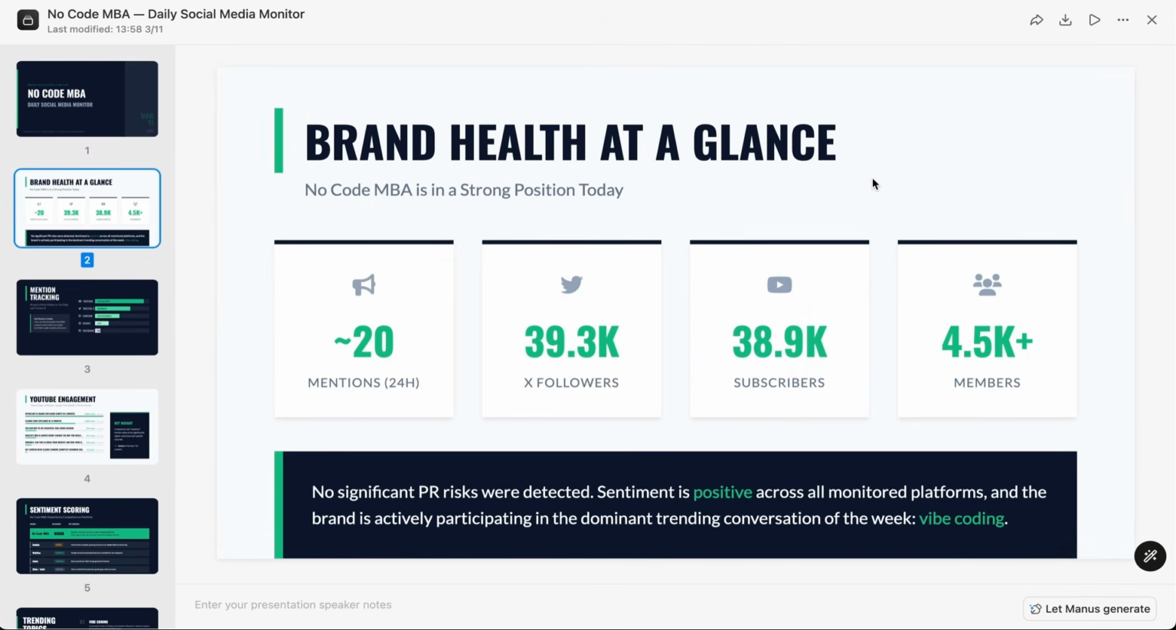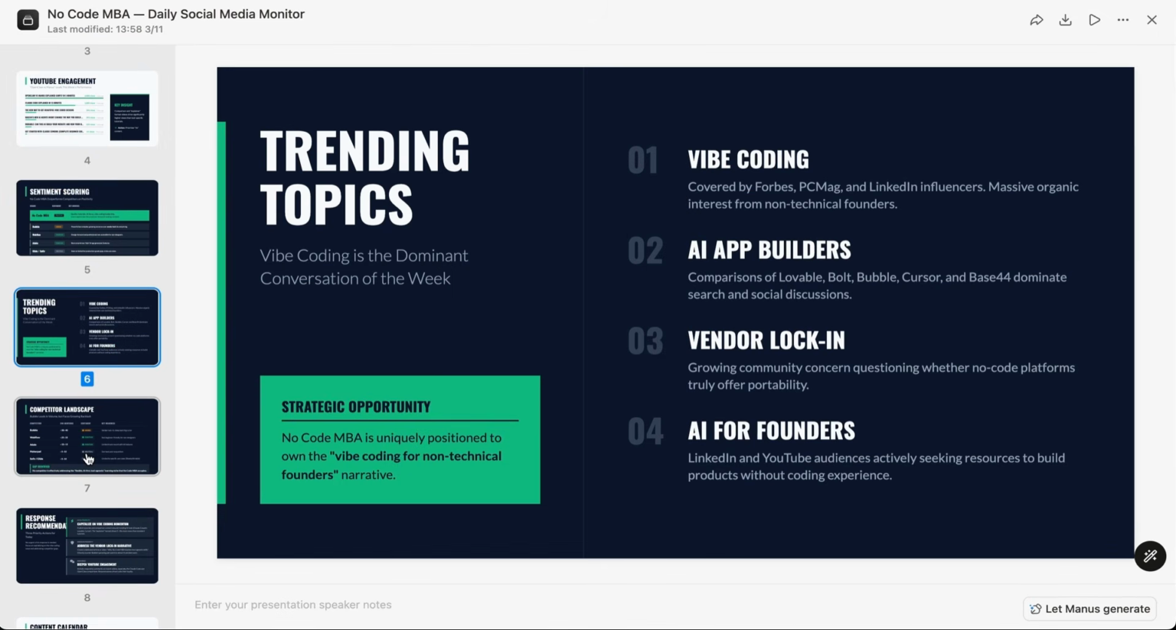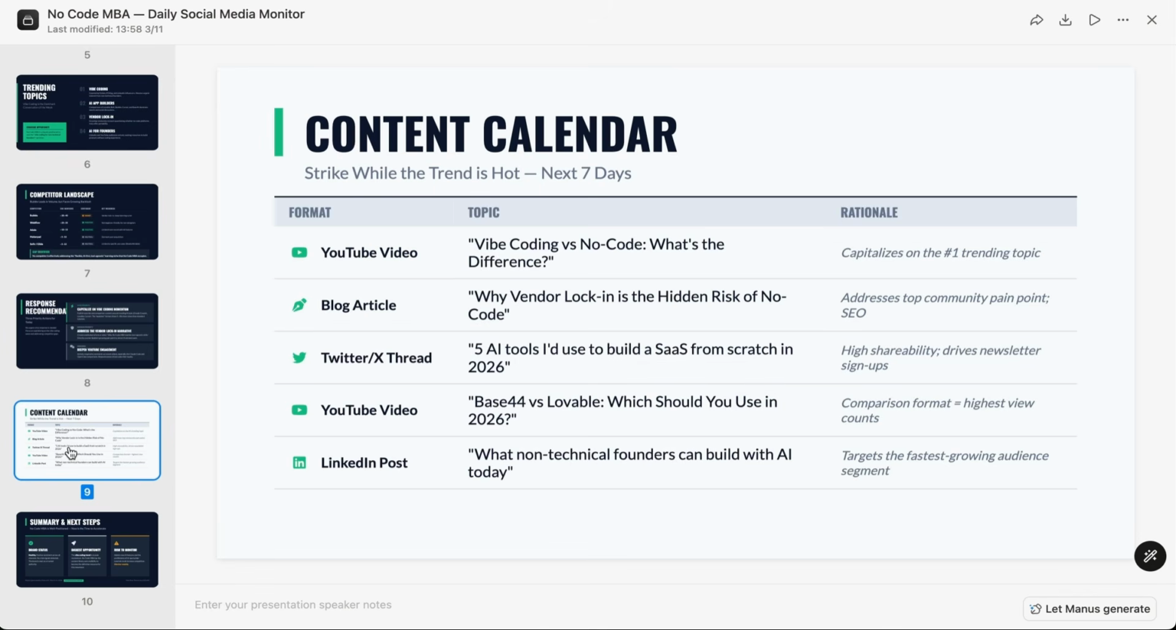It created a report based on what it found. So it did some deeper research and created this, and it only took about 2 to 3 minutes to create. So you can see here, it looked at the brand health at a glance. It did things like YouTube engagement and last week's performance. And then it looked at things like trending topics. And then it looked at what we could do in the next 7 days. Now, you can obviously go back and forth with this to get this down exactly how you like it. But this presentation style is something very powerful. I'm going to show more presentations later.